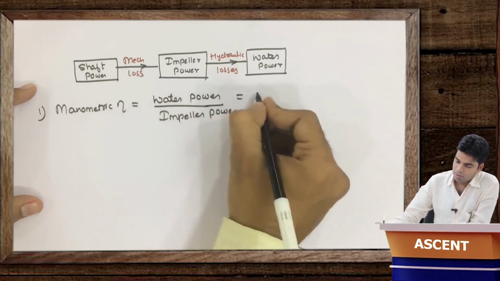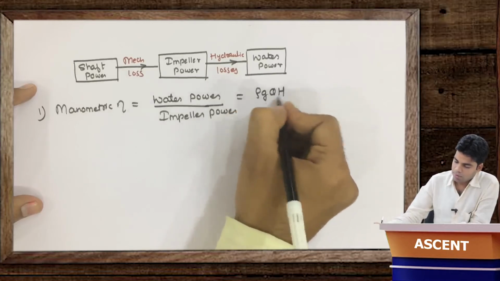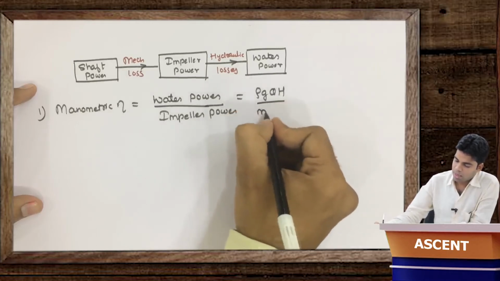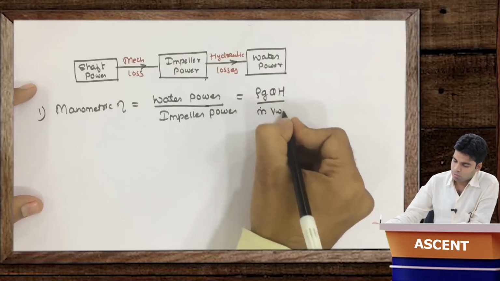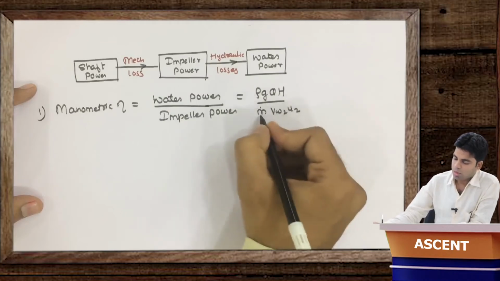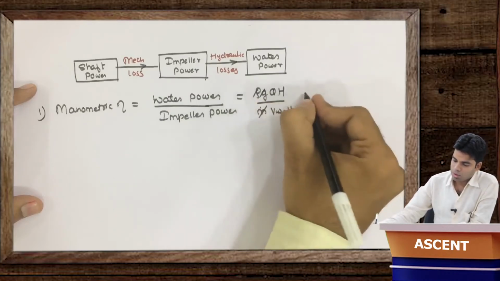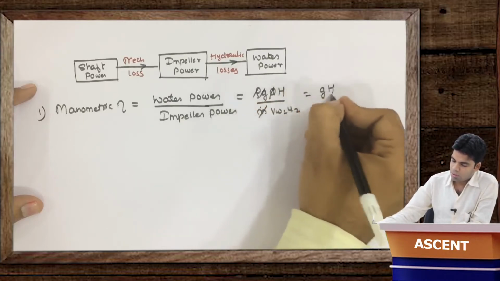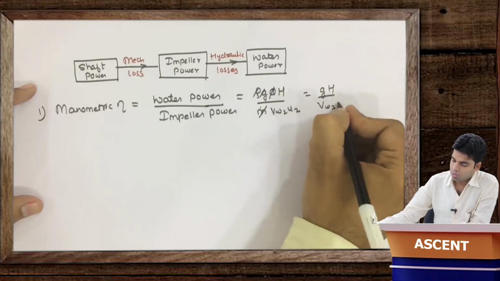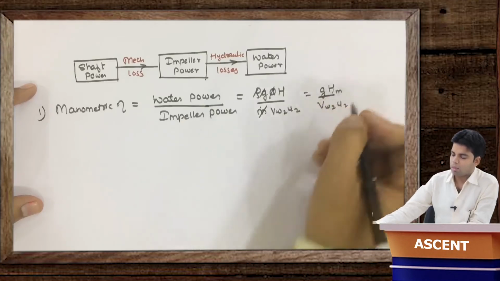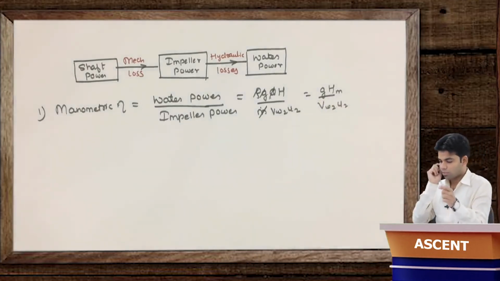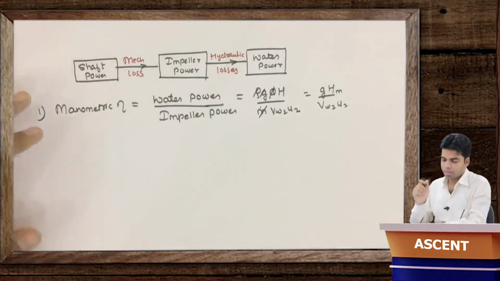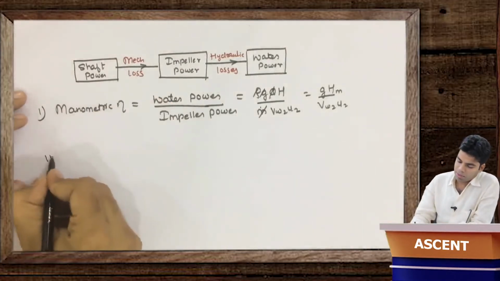Okay, water power is nothing but rho g QH, impeller power is nothing but M into VW2 into U2, as I told you, and this M is nothing but rho into Q. So this will be equal to g into H divided by VW2 into U2, and this H is nothing but total head, or you can call it manometric head. Getting this?